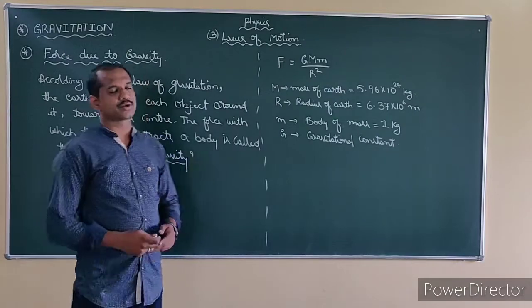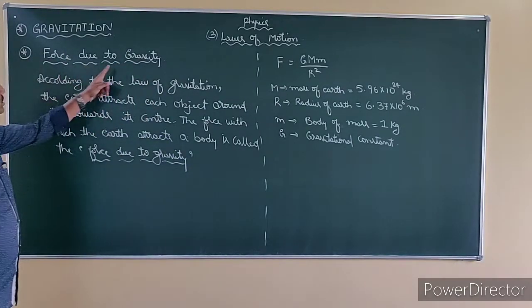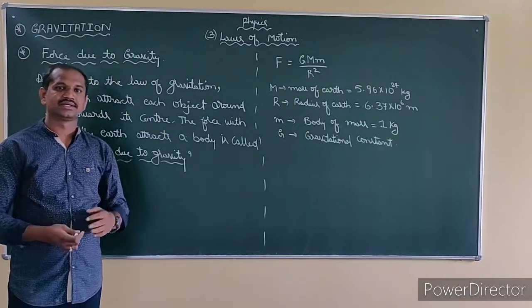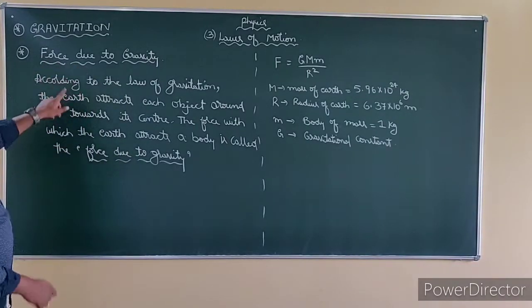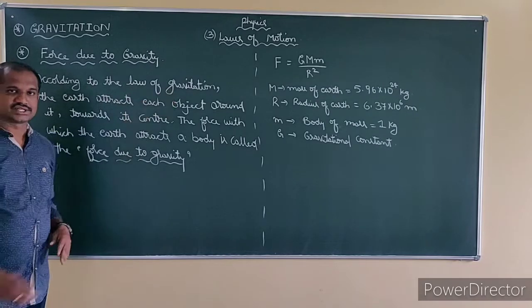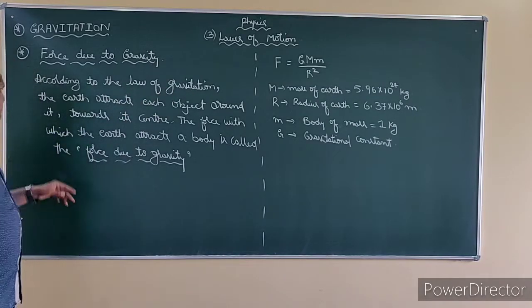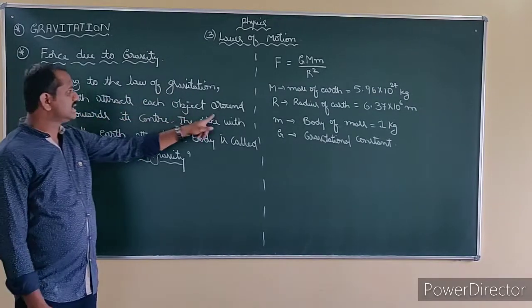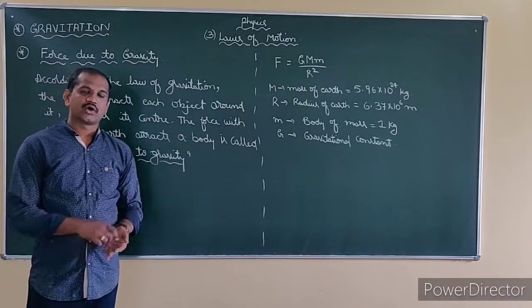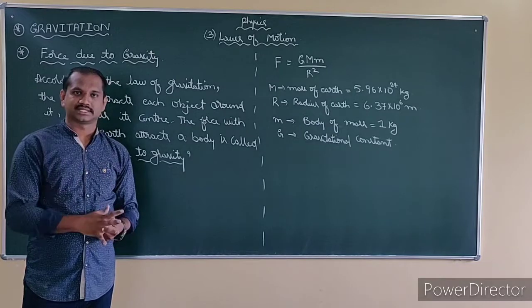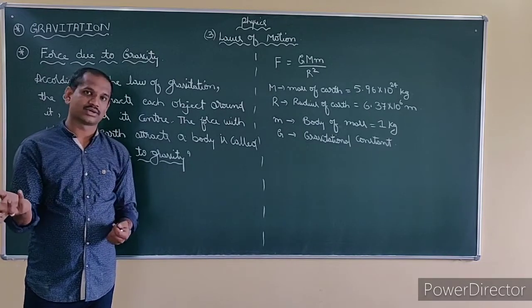Now we have our next topic, what we mean by force due to gravity. So what is the force due to gravity? Let us see. According to the law of gravitation that we studied, the earth attracts each object around it. Obviously, the earth is attracted by the sun, no doubt.